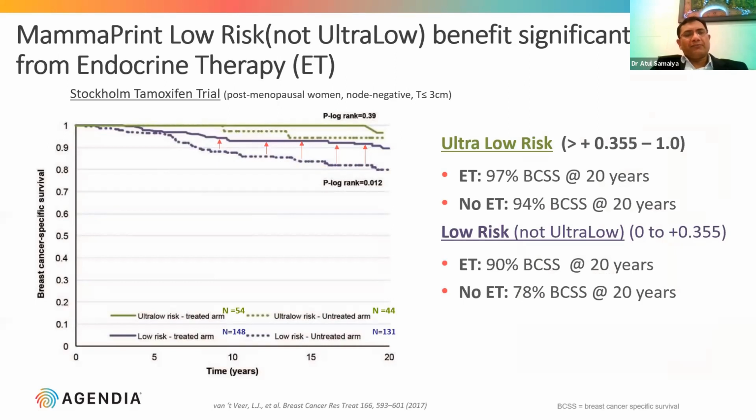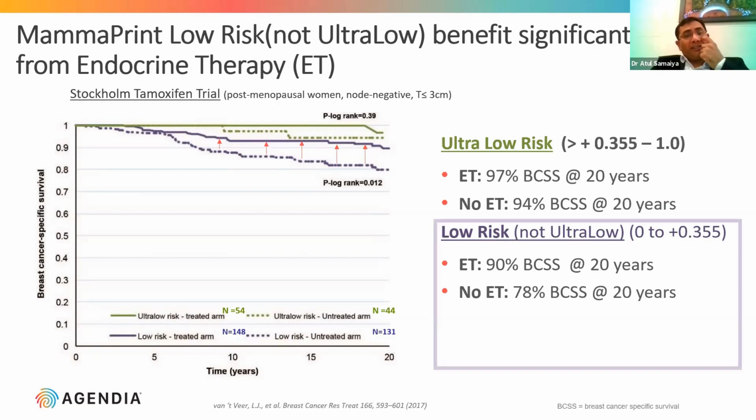So we can see a significant difference in the low risk patients receiving endocrine therapy, and there is definitely survival benefit. With endocrine therapy, the 20-year survival is around 90%, and without endocrine therapy it is 78%. There is a 12% difference here in the low risk group. But if you see the ultra low risk group, the difference is hardly 3% at 20 years.